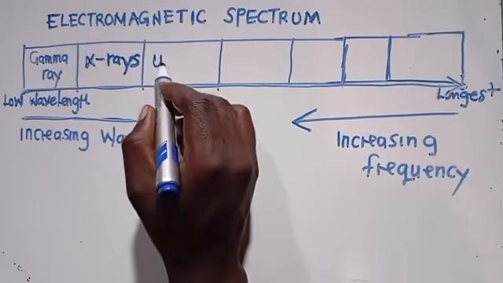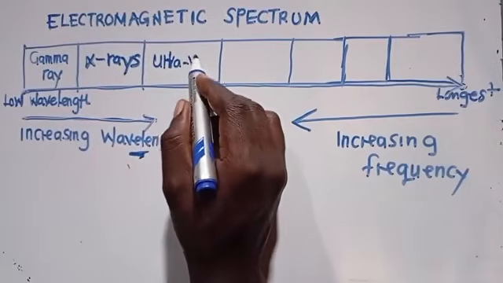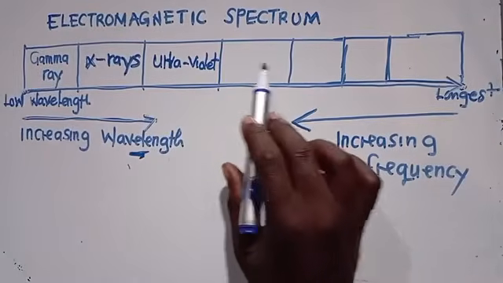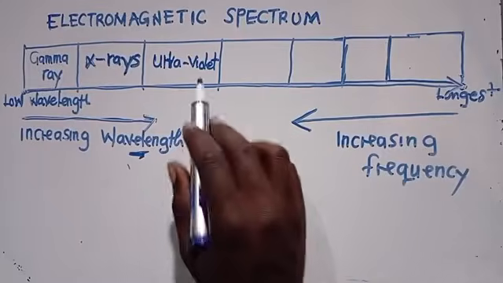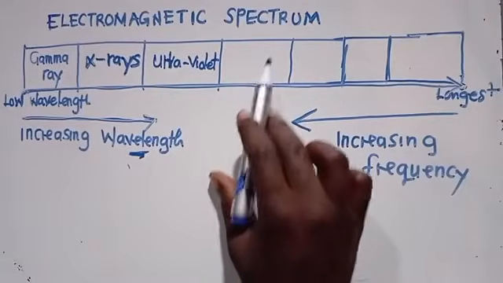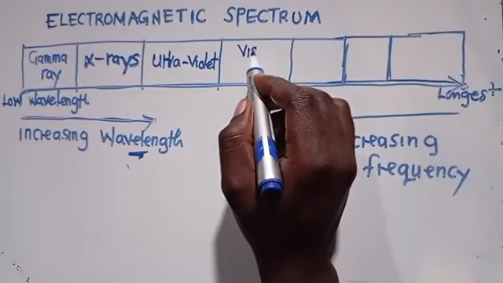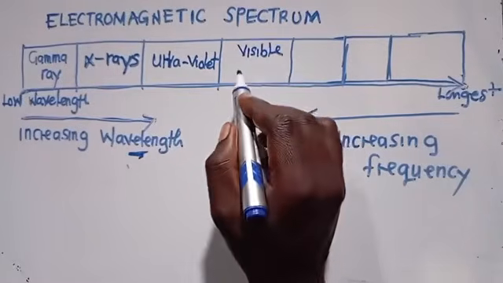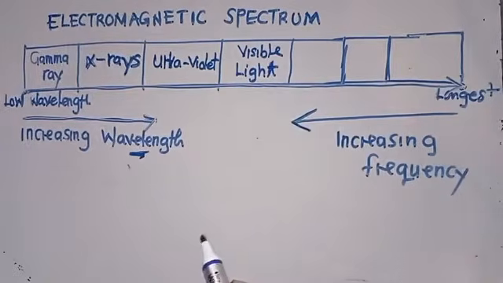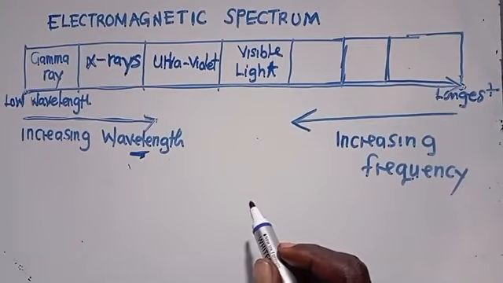It is called ultraviolet. Have you seen ultraviolet? This is what you are supposed to know and understand. It is called UV. From ultraviolet, which one is going to follow? The one that is here is called visible light. This is what you need to know. Like a rainbow, you need to understand all those things.